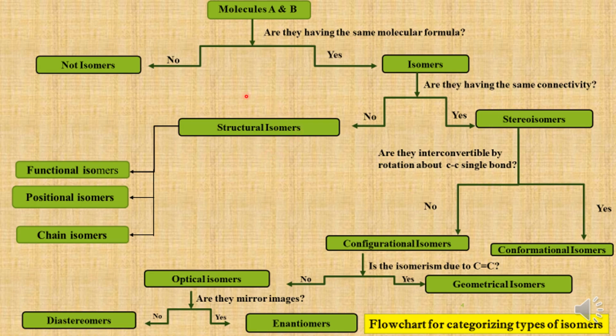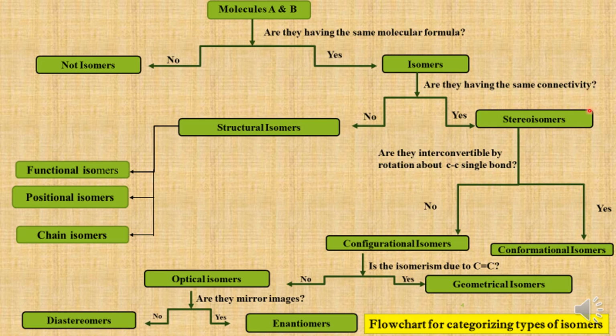Therefore, the constitutional isomers or structural isomers differ in the way the atoms are connected. If they differ in the functional group, they are functional isomers, if they differ in the position of the functional group, they are called positional isomers, and if they differ in the carbon chain or the parent chain of the molecule, they are called chain isomers, and these are all constitutional isomers.